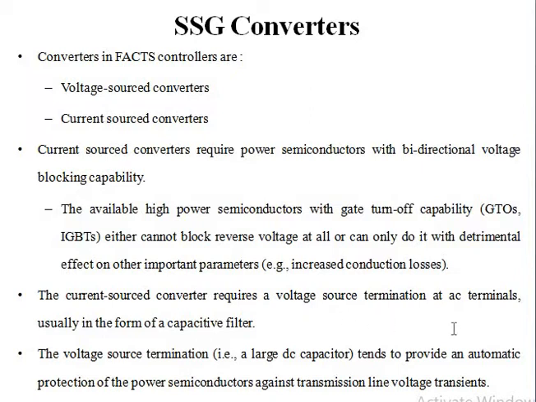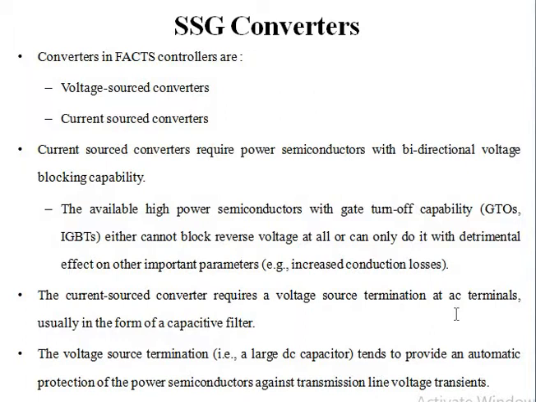Okay, but if talking about some advantage of this current source converter, this voltage source termination or employment of a large DC capacitor will provide an automatic protection of power semiconductors against the transmission line voltage transients.